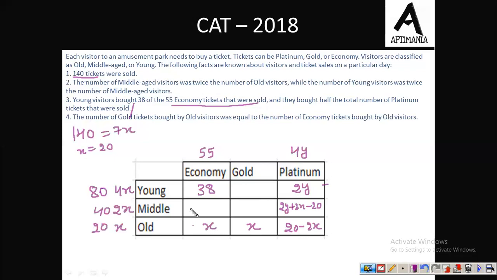Fine. तो यहाँ पर the total number of ticket was 55. उसमें से 38 यहाँ हो चुकी हैं, तो the sum of these two must be 17. उसमें से this is x, so this must be 17 minus x. ये भी हमने fill कर लिया. We don't have much information about the gold part, but then we can check it column wise. यहाँ पर हम देखेंगे total must be 40. 40 में से हम ये दोनों values minus करें, तो we'll get the value of this. Fine. और 80 यहाँ पर टोटल है. 80 में से हम ये दोनों माइनस करेंगे तो we'll get the value of this. So 80 minus 38 is 42. 42 minus 2y. So here it must be 42 minus 2y.